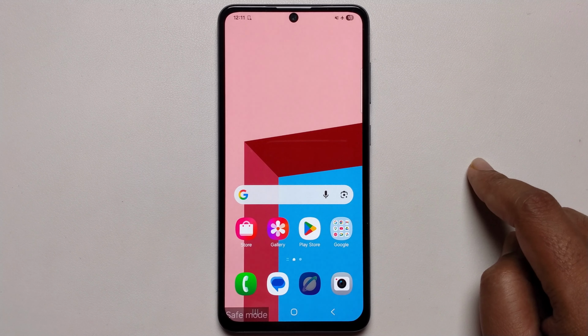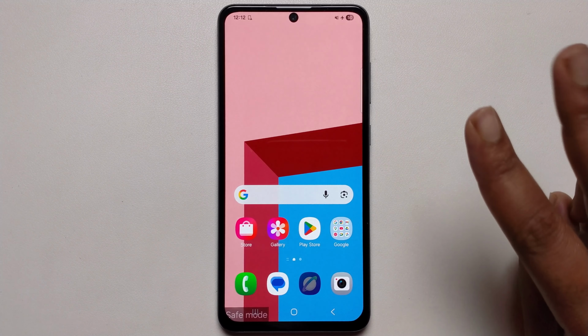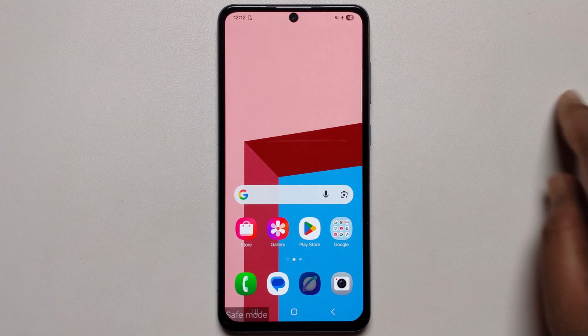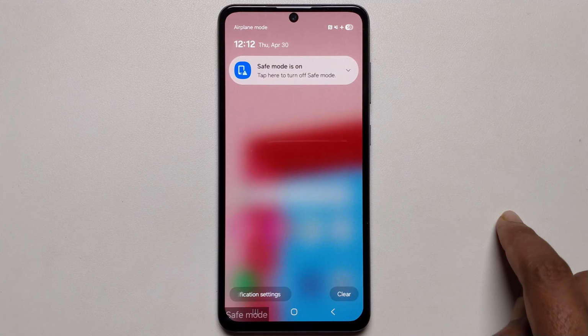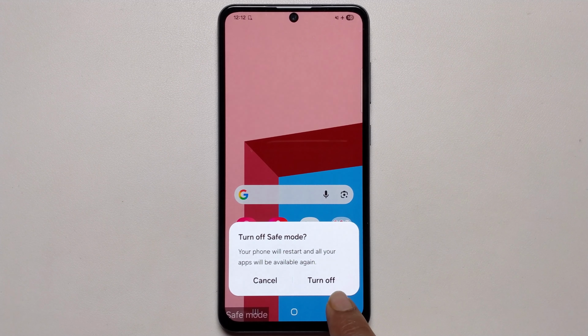Hi, in this video I'm gonna show you how to disable safe mode without the power button and provide three different ways. Go to your control center, showing you safe mode is on. Tap on it, then it shows you the option to turn off your safe mode. Just press on it to turn off, then disable your safe mode.